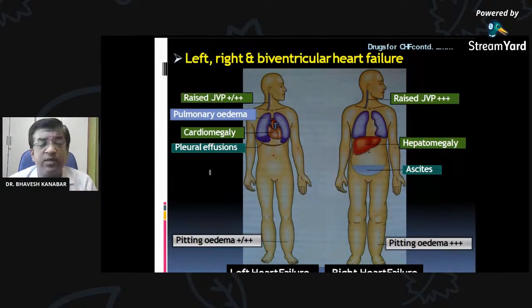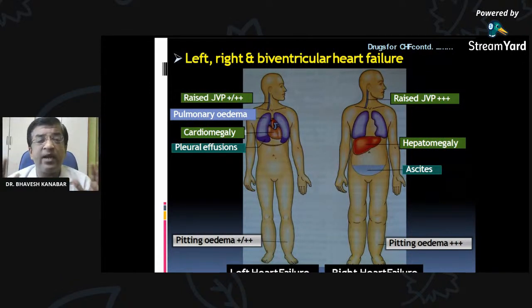Because of this, you know that there will be back pressure of the blood. Blood is coming from the vena cava, superior and inferior vena cava. So there will be back pressure over the superior and inferior vena cava. First of all, because of the inferior vena cava pressure, there will be pitting edema. Here there is edema of the feet. Then because of the pressure over the pulmonary vessels, there will be pleural effusion. Cardiomegaly. Why is there cardiomegaly? Because the heart is trying to pump the blood, and in that effort, the ventricular muscles are enlarging. So because of this, there will be cardiomegaly.